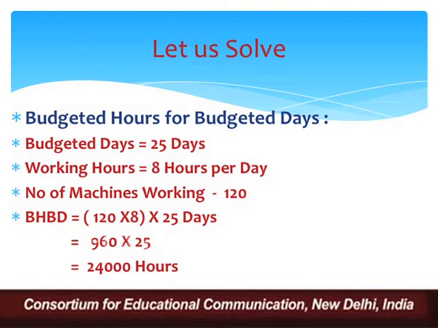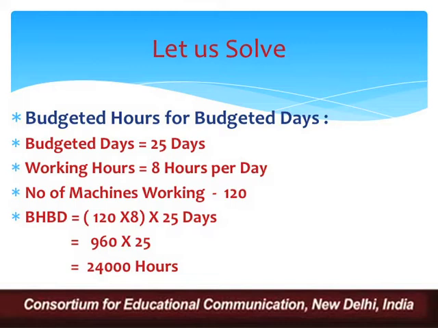Now it is very simple for us to calculate budgeted hours for budgeted days. It is equal to 120 machines working into 8 hours per day. That will tell us how many hours we are working in a day on average, and that can be multiplied with the total number of days, that is 25 days. So 960 hours per day is the functioning, because we have 120 machines, and for 25 days we are working.